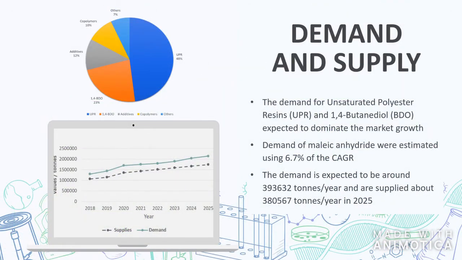As can be seen in the pie chart, the demand for unsaturated polyester resins and 1,4-butanediol are increasing and expected to dominate the market growth throughout time. By calculating the market share of maleic anhydride by using 6.7% of the compound annual growth rate, we were able to estimate the demand of maleic anhydride in year 2018 to 2024, as in the line graph shown. According to the graph, the demand of maleic anhydride is always higher than the supplies. The demand is expected to be around 393,632 tons per year and are supplied about 380,567 tons per year in 2025.